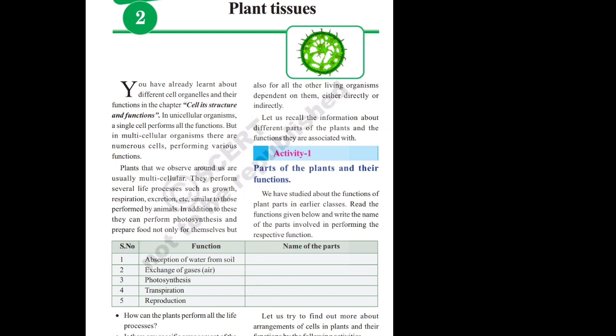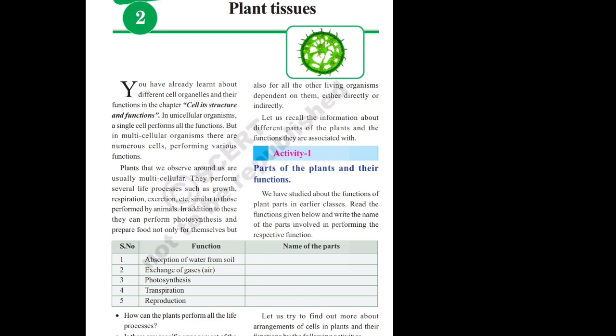So I am repeating again. First, every body contains a number of cells. The cells which are performing similar activities can come together and form a tissue. After that, the tissues which are performing similar activities can come together and form an organ. Next, the organs which perform similar activities can come together and form an organ system. And finally, different organ systems come together and form a body, either an animal body or a plant body.